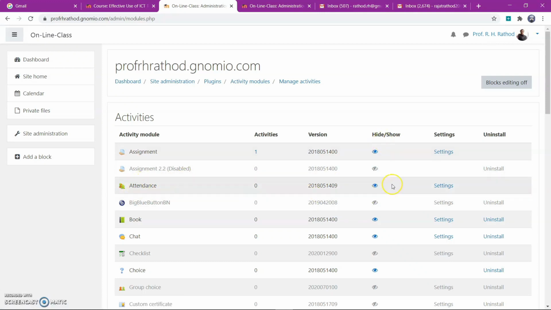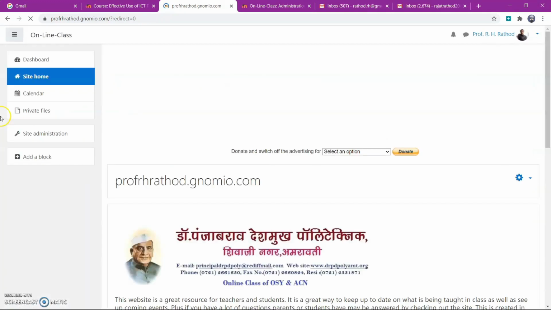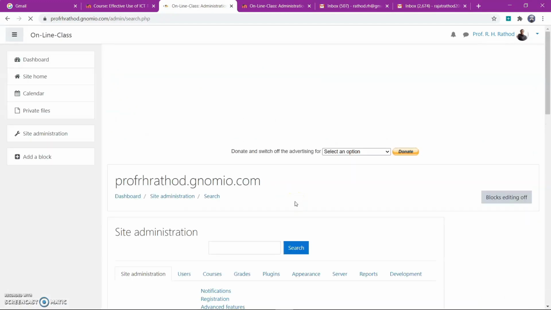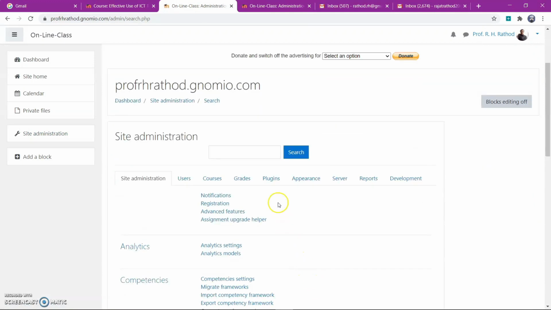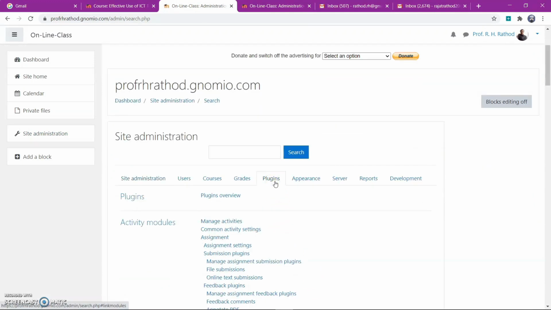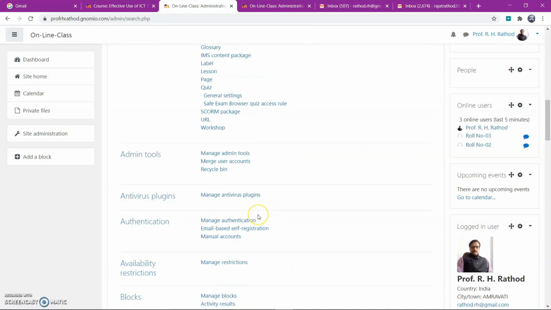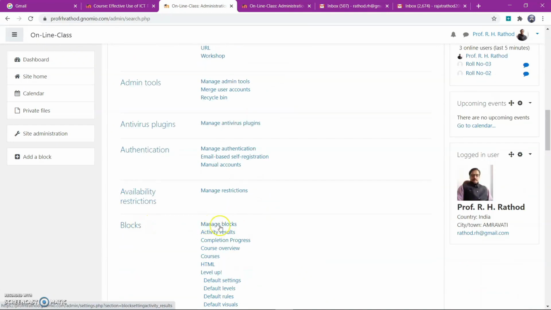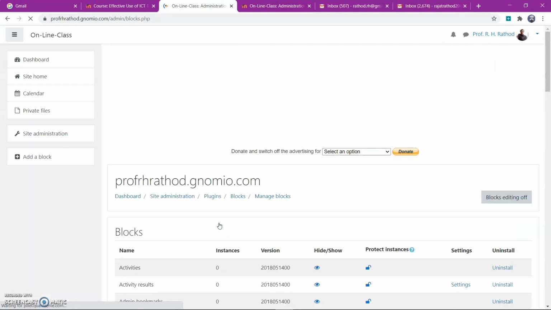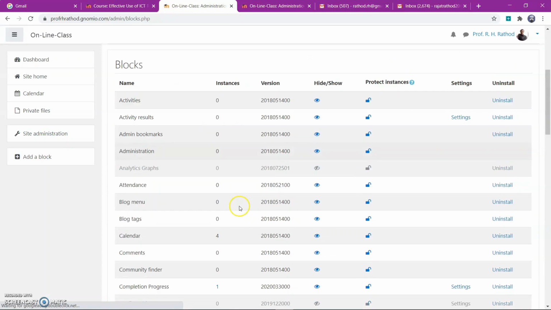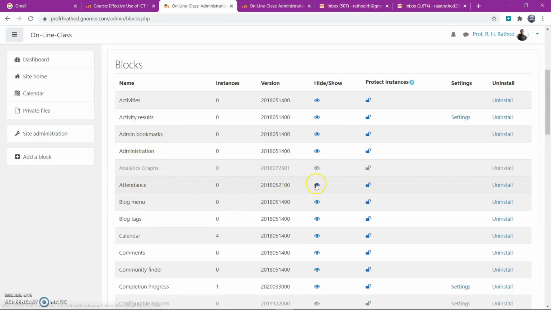So this is attendance. Now again go to the site administration, go to the plugins, search for manage blocks. Here is manage blocks. Click on manage blocks. Here search for attendance. Yes, attendance is already available here.